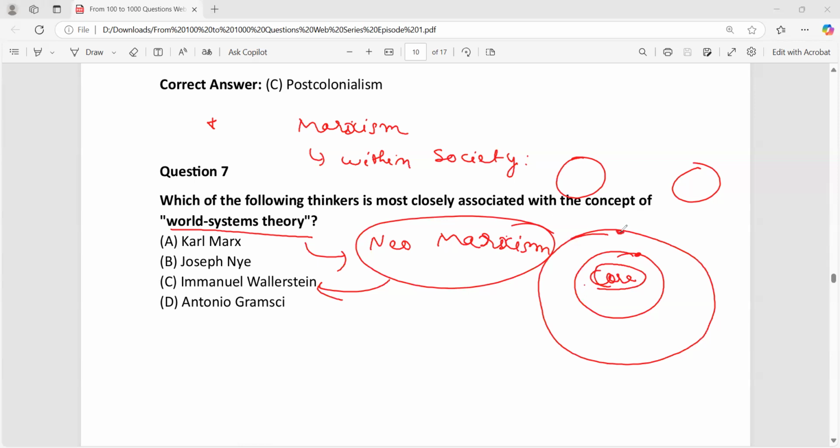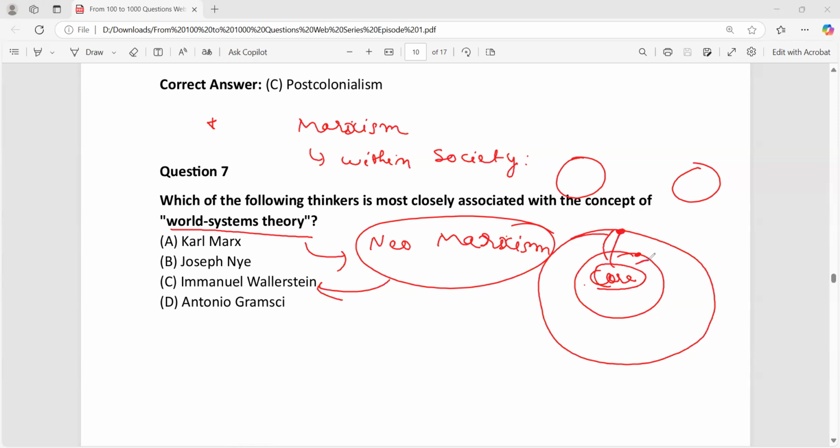Periphery states are on the verge of exploitation. They have a lot of natural resources, they lack technology, but they have a lot of cheap labor and raw material. And that raw material and cheap labor is exploited by the semi-periphery and the core states.